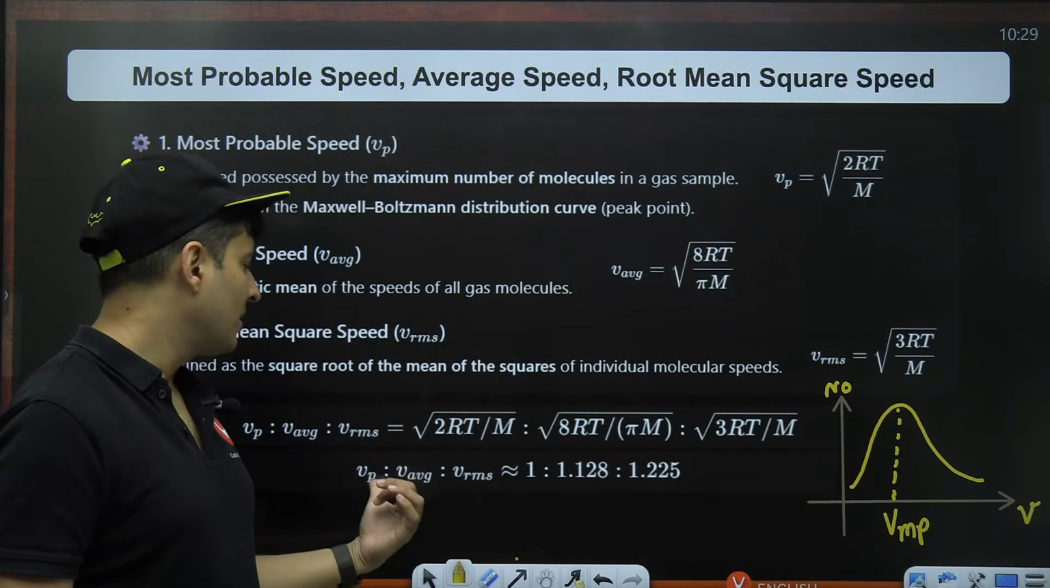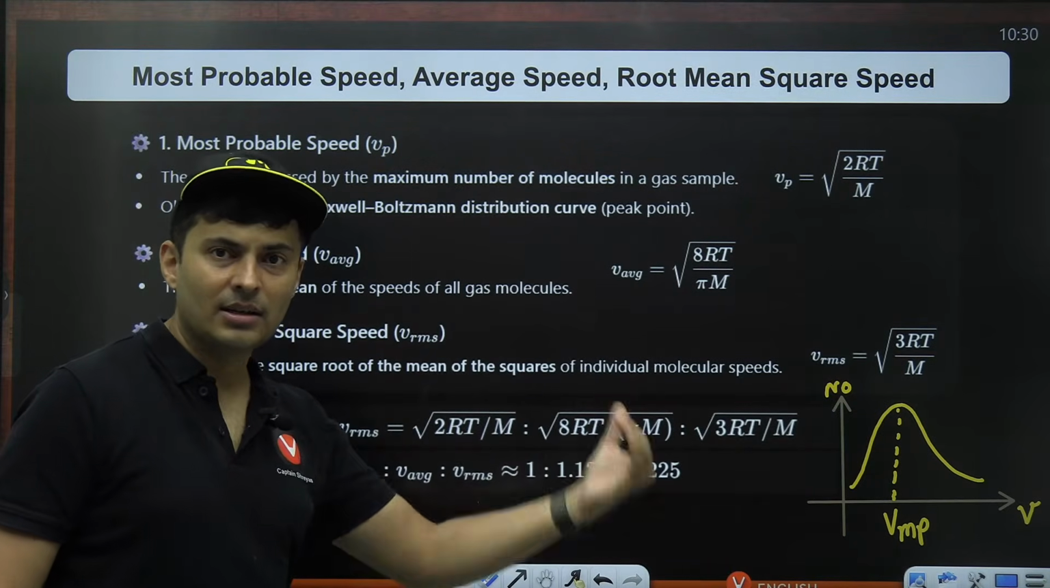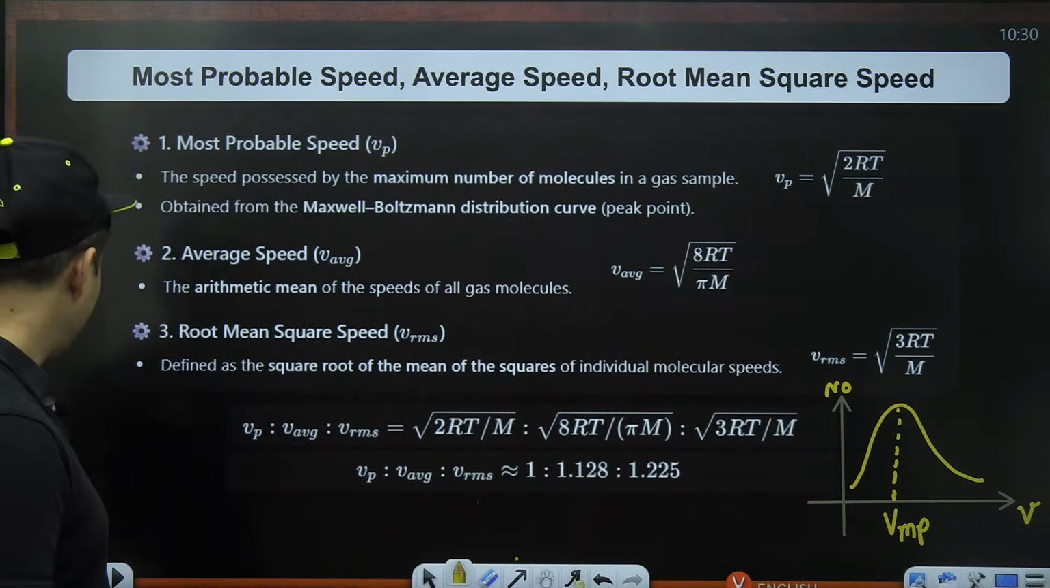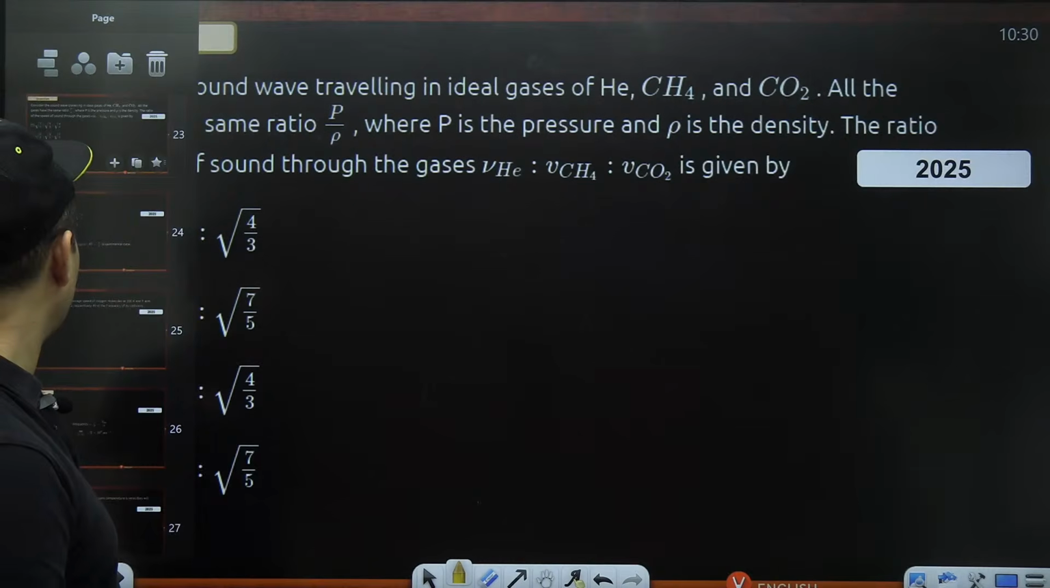Most probable speed is 1, average speed is slightly more, RMS speed is even more. It has a higher comparative relative value. Okay, so these basic things you should know. It's time to solve some questions. In 2025, what has come?